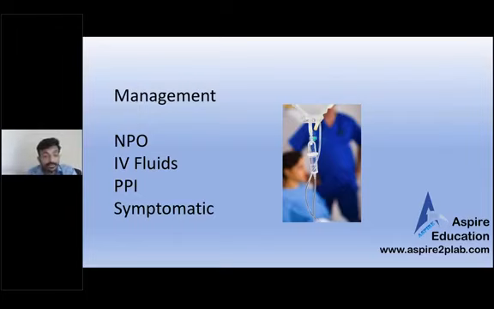So tell the patient the treatment is NPO, we will give IV fluids, and we'll prepare you for endoscopy. We'll try to find out the cause and treat that cause as well, and later on we'll give you IV PPI. And symptomatic treatment: the patient has lost a lot of blood and vomited 2 or 3 times. So we're doing routine blood investigations, and if needed, we might give some blood products as well. That is the thing that we need to mention, which makes it really important.